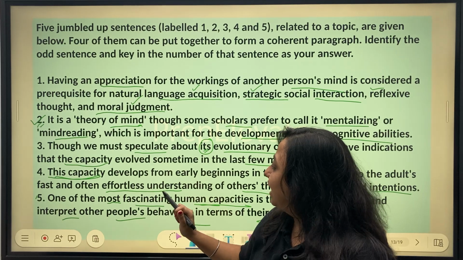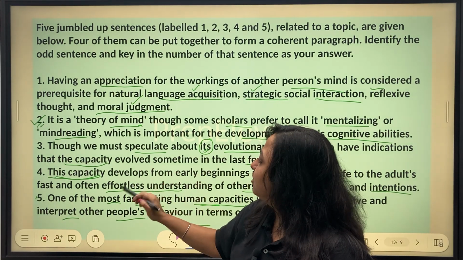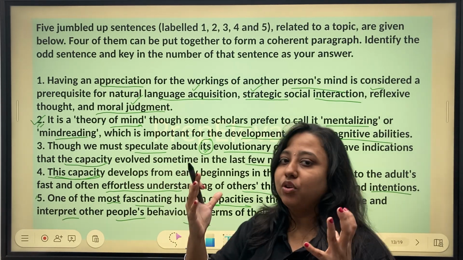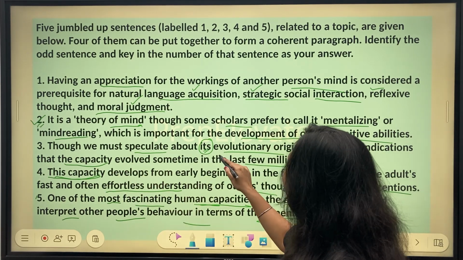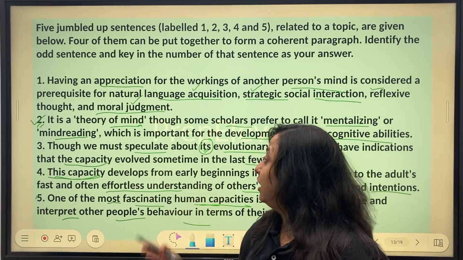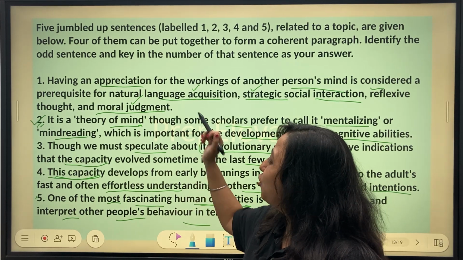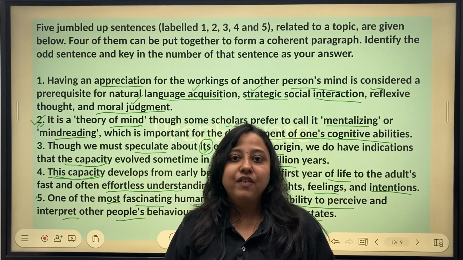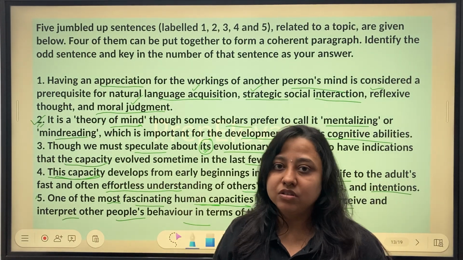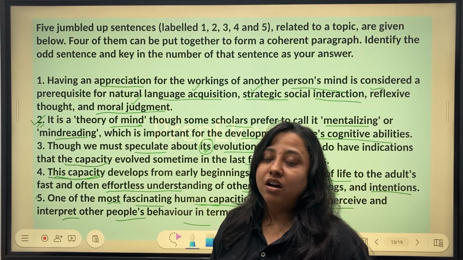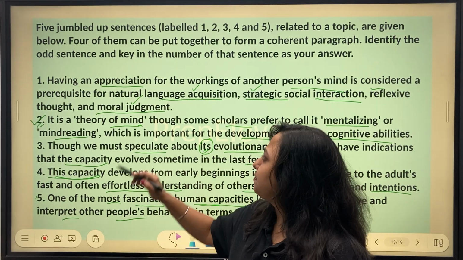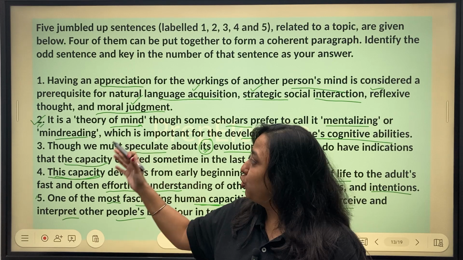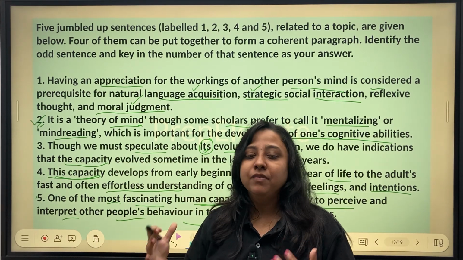1, 3, 4, and 5 are interconnected. Very easy to understand that 4 and 5 will definitely be connected. Again 3, if you put in a little bit of thought, you will understand we are talking about the capacity and its evolutionary origin, right? Origin of this capacity. 1 and 2 might be slightly difficult, not very easy to eliminate, and that is why I mentioned I'm not a very big fan of this question. At least during exam conditions, it might not be the question that you should ideally start working with, right? But if you give it a little bit of thought, you'll understand 3, 4, 5, and 1 are interconnected. 2 looks connected but is not. 2 is the odd one out here.